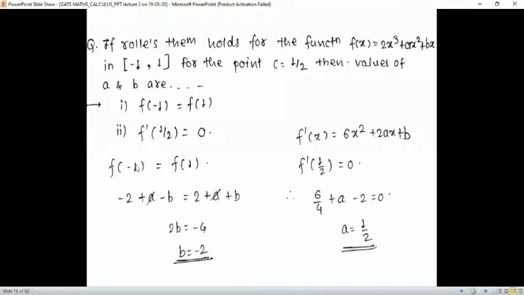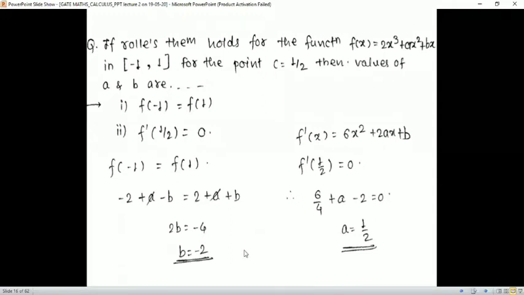And now the second condition, f dash of half is given to you, c is given to you. So we find the first derivative of f of x, that is 6x square plus 2ax plus b, and we substitute c. f dash of c is half, and we know f dash of half is 0. So substitute x is half and equate it to 0. So we get 6 by 4 plus a plus b. But b we know, b is -2. Substitute it here and solve it. We'll get a is half and b is -2.